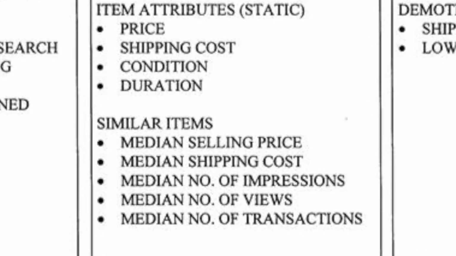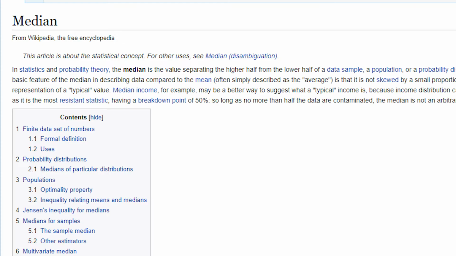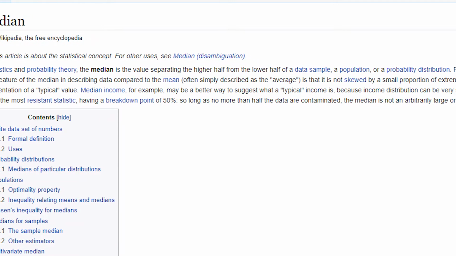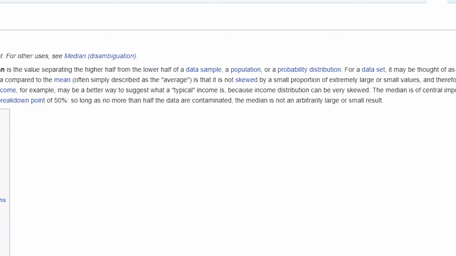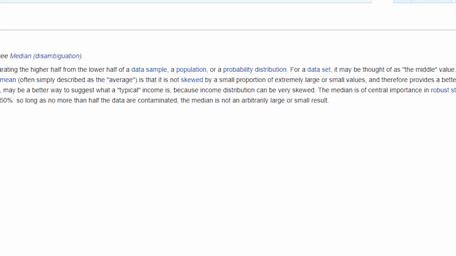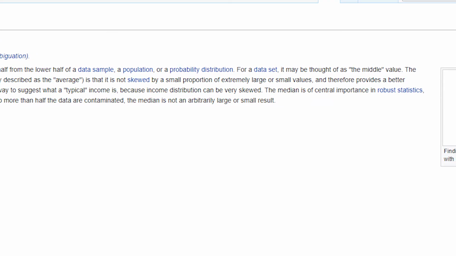But what is it exactly? Let's have a look at the definition on Wikipedia. It's a value that separates the higher half from the lower half. It can be thought of as a middle value. Of course, we don't consider Wikipedia as a scientific source. We merely want to have a first rough look.